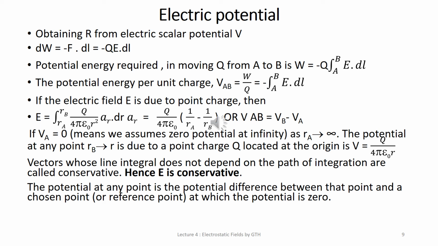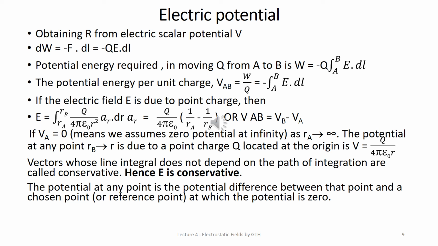Here we consider the electric scalar potential, which we always denote by V. This is easier because handling scalars is easy compared to handling vectors.